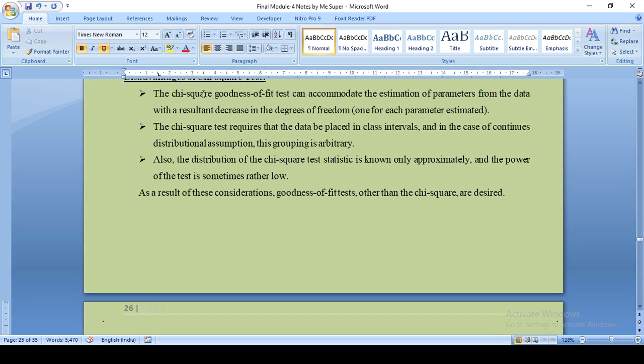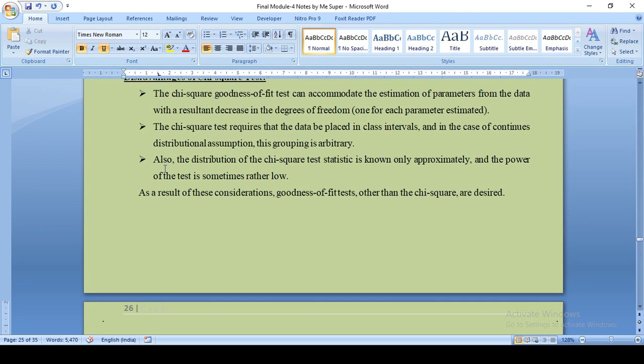The chi-square goodness of fit test can accommodate the estimation of parameters from the data, with a resultant decrease in the degrees of freedom. We know the degree of freedom is k minus s minus 1. If the parameters are more, the degree of freedom will definitely be reduced. The chi-square test requires the data to be placed in class intervals, and in some cases, for a continuous distribution assumption, this grouping is arbitrary.